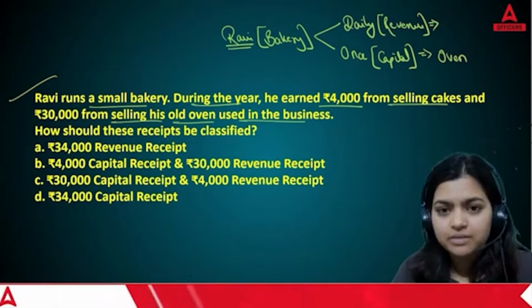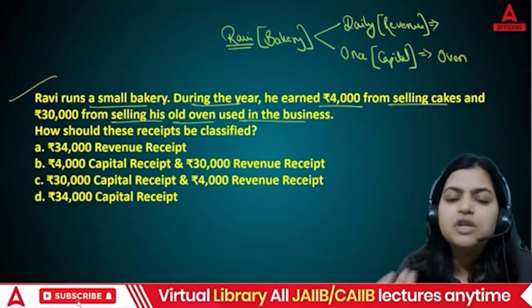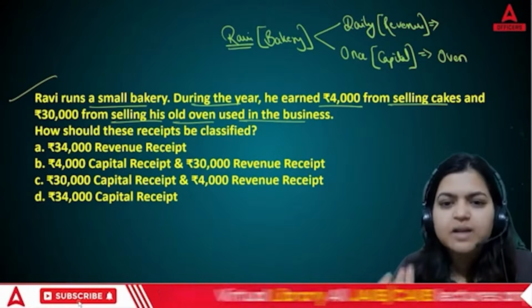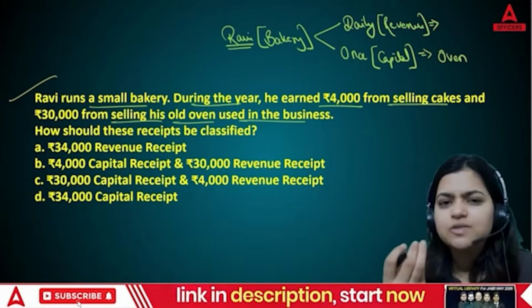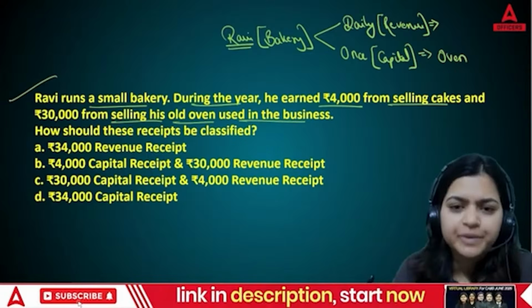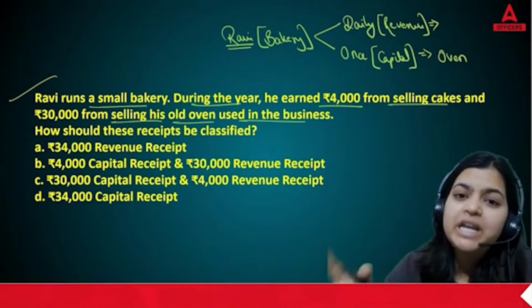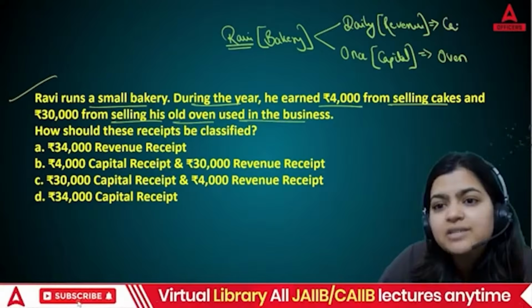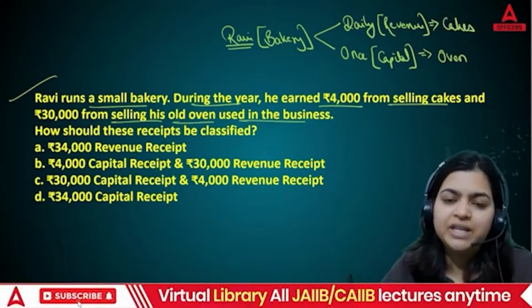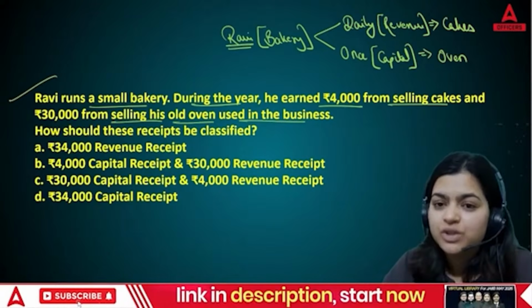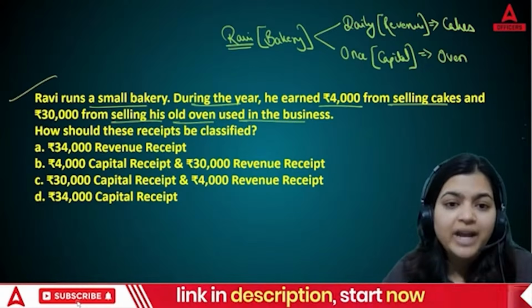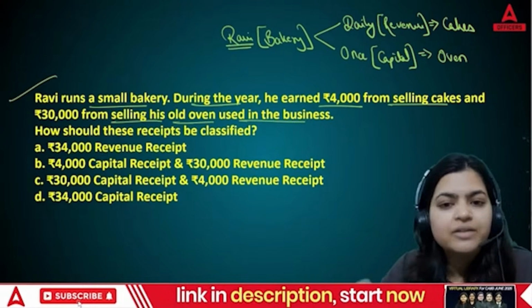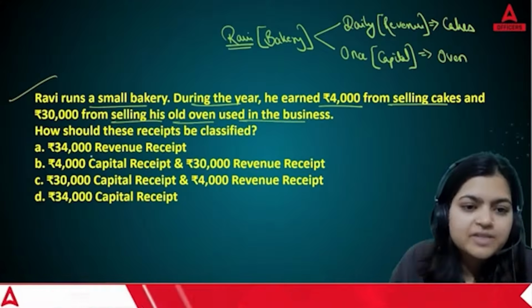But on the other hand, on daily basis, of course, Ravi is going to sell cookies, cakes, chocolates, pastries, whatever. So that is going to be daily revenue. So here, cakes are going to be daily in nature, so that is going to be revenue in nature. And the oven that is being sold right now will generate capital receipt. So tell me, which is the right answer?